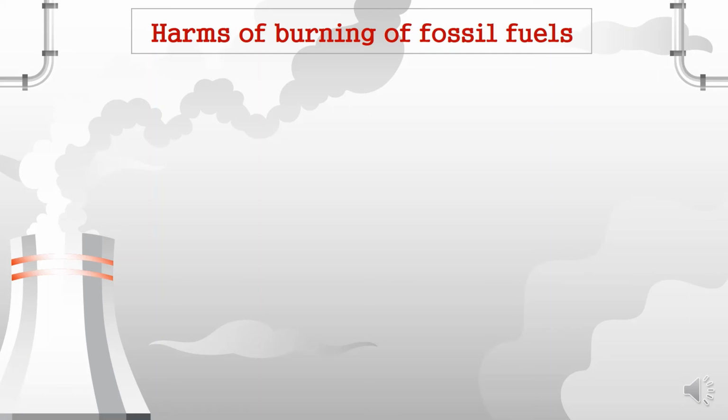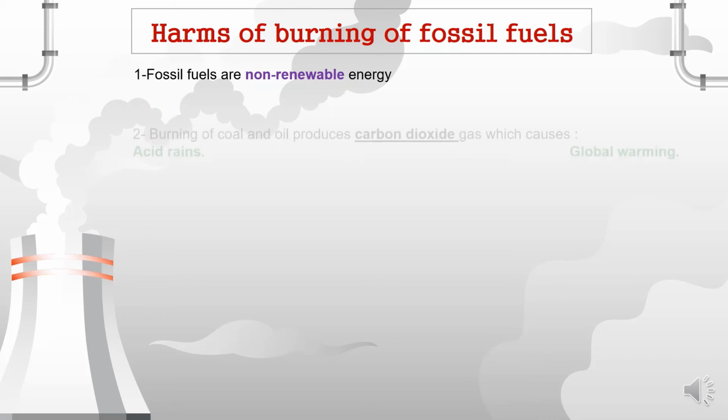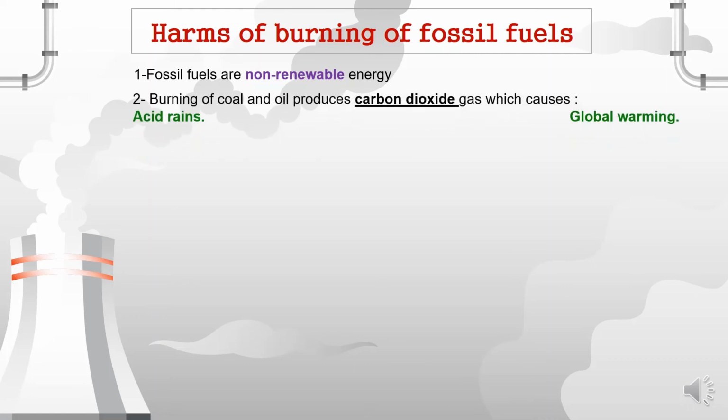Although fossil fuel is very important for generating energy, it has some harms. Number 1, fossil fuels are a non-renewable energy resource, so fossil fuel will run out or finish one day. Number 2, burning of coal and oil produces carbon dioxide gas, which causes acid rain and global warming.